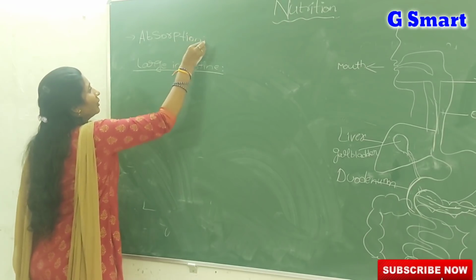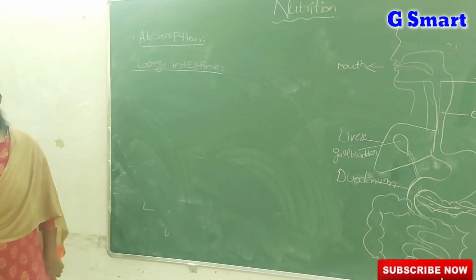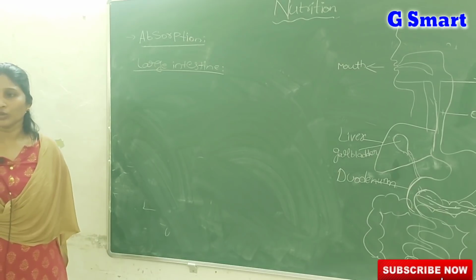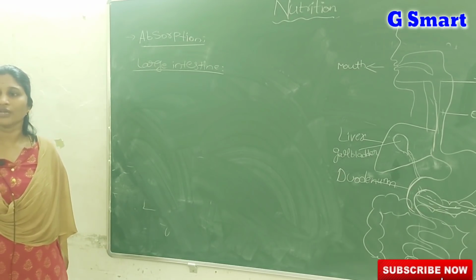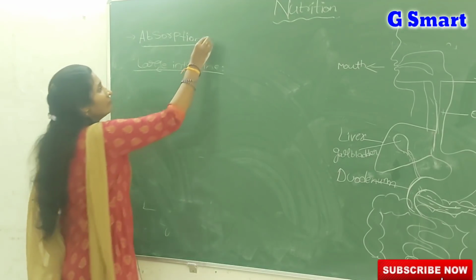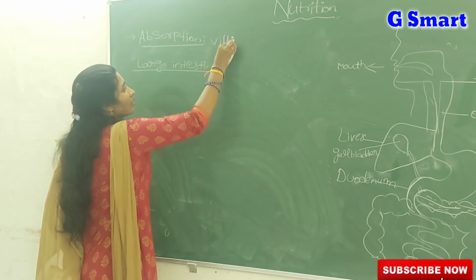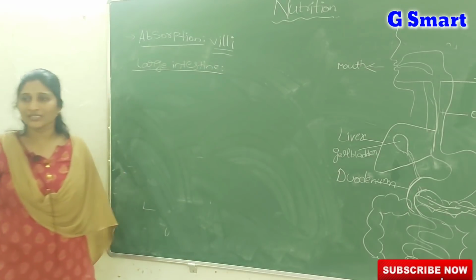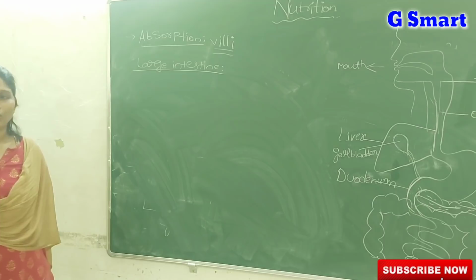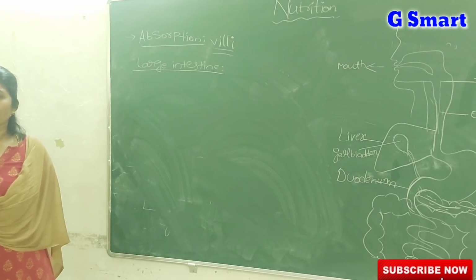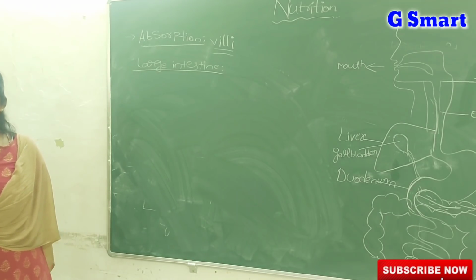Absorption means the digested food products enter the blood through the small finger-like projections of the small intestine. Those finger-like projections we call villi. Through the villi, the digested food products like amino acids, glucose, fatty acids plus glycerol enter the bloodstream. That process we call absorption.